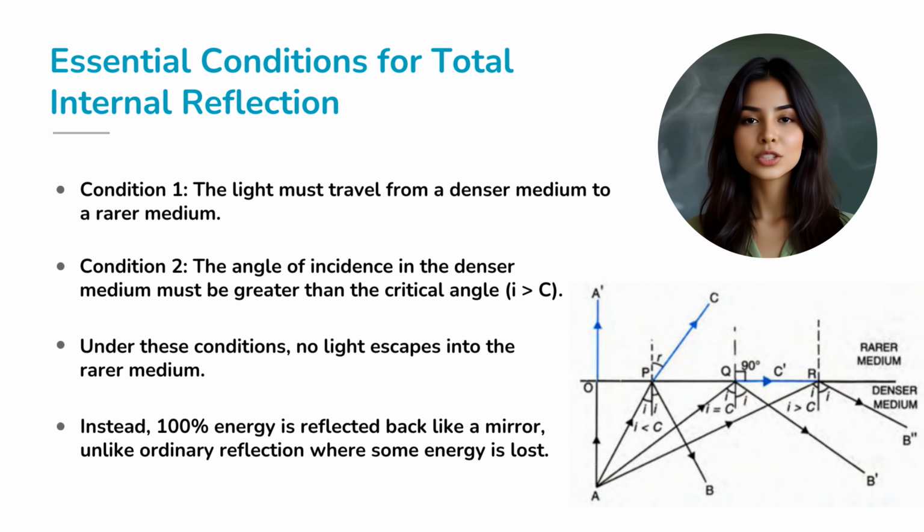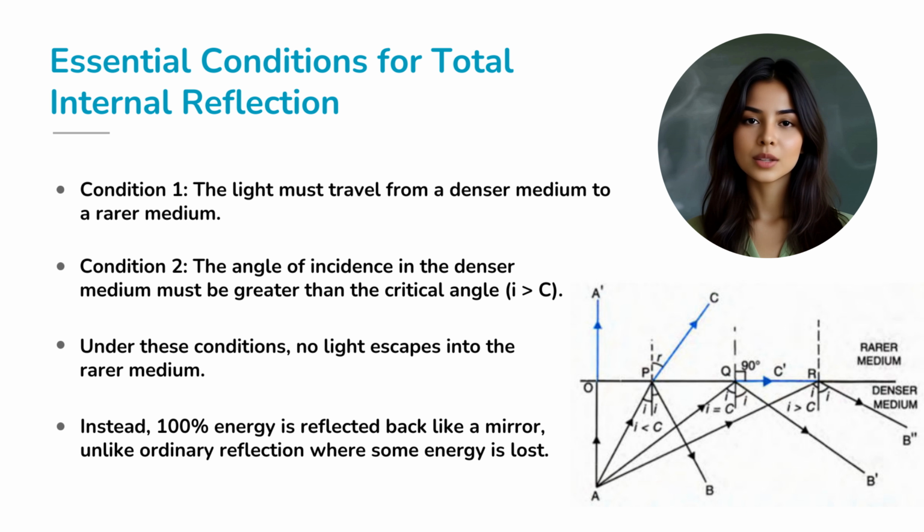Now, when does this dramatic reflection actually occur? There are two strict conditions. First, light must travel from a denser medium into a rarer medium. That's non-negotiable. Second, the angle of incidence inside the denser medium must be greater than the critical angle. Only when these two conditions are satisfied does the ray stop refracting out and instead bounce back completely.